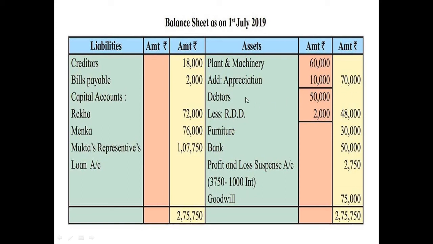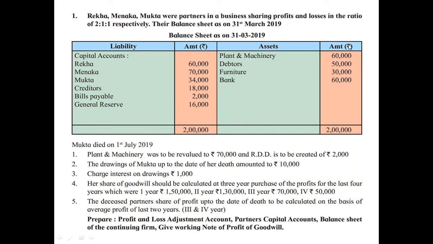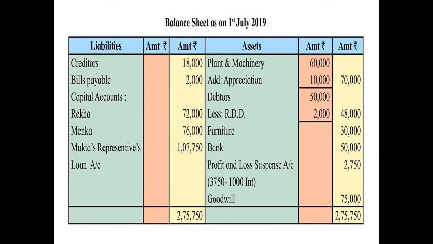Then for debtors, the value of debtors is given as 50,000, but as per the adjustment, RDD is to be created of rupees 2,000. So we have to subtract this 2,000 from the value of debtors in the new balance sheet. So debtors 50,000 less RDD 2,000, outer column 48,000.